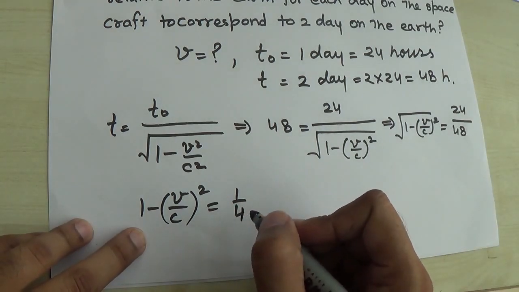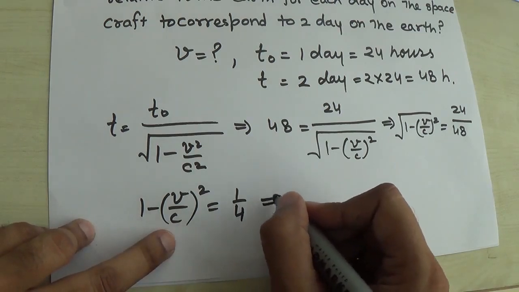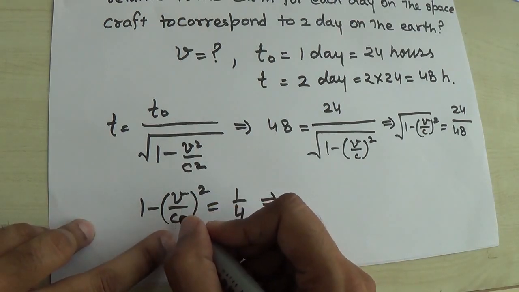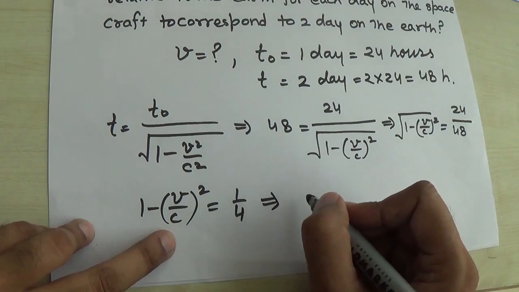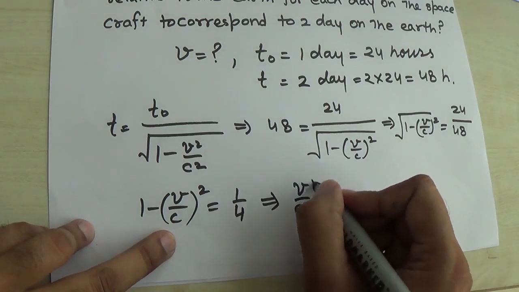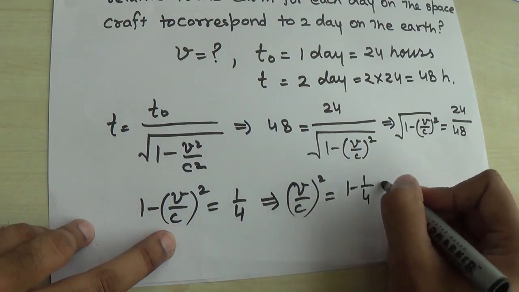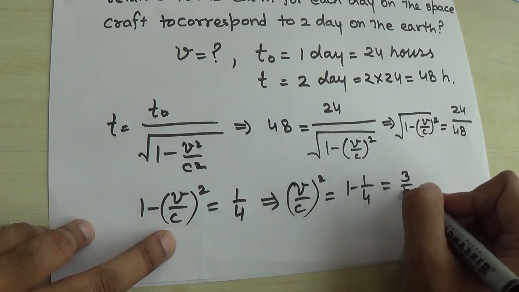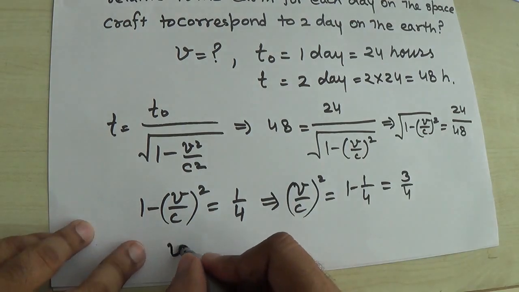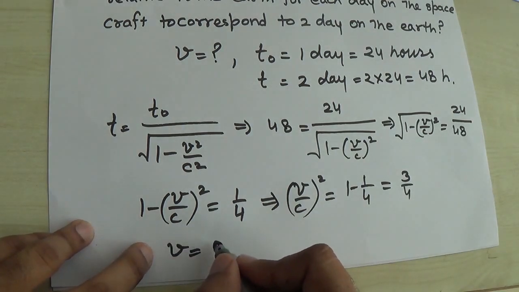So this is 1 by 4. Now further I have to find out V. So rearranging the terms, V upon C whole square is equal to 1 minus 1 by 4, that is 3 by 4. So you can say that V is equal to square root